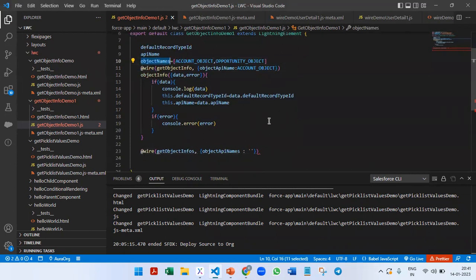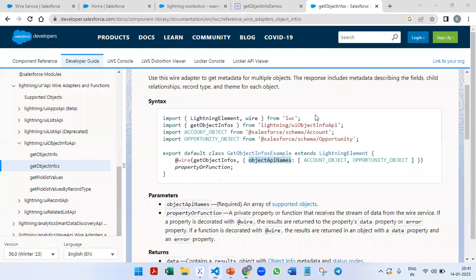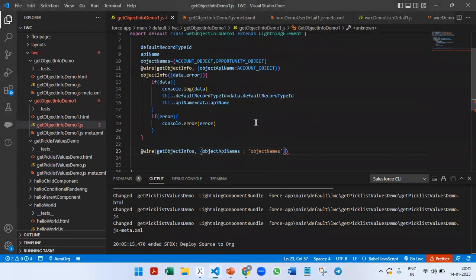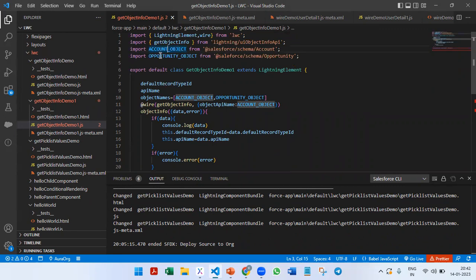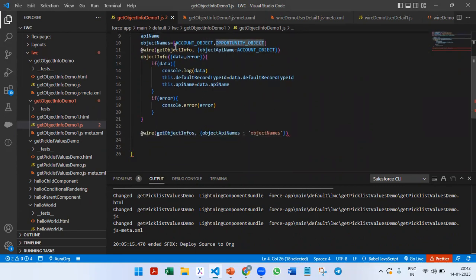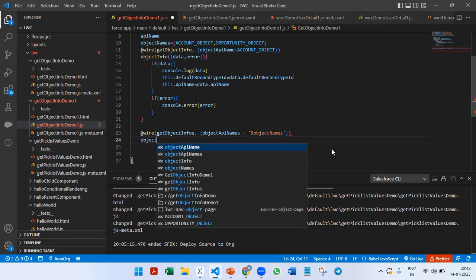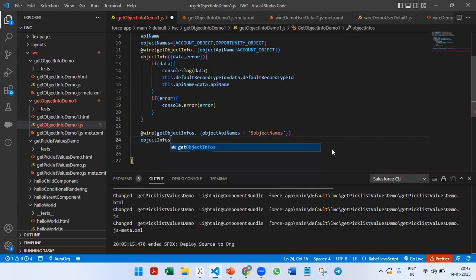In these object names, we have to pass it here. And this particular wire method should get called when both the account object and the opportunity object are available, so we'll pass it with a dollar sign. So it will be reactive. When this particular data is available, then only it will call the wire property. Then within this, we are going to store it in the objectInfos handler function.